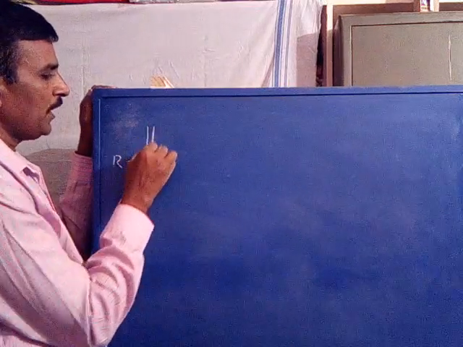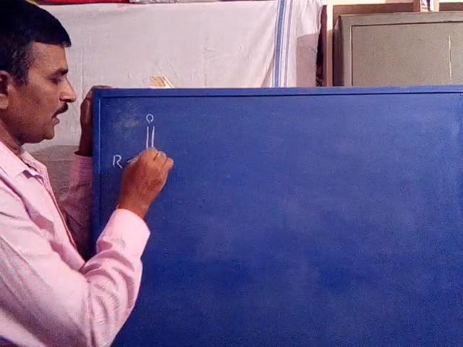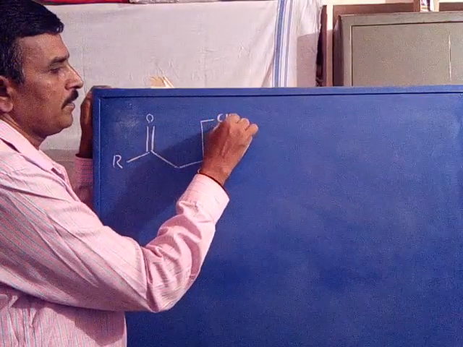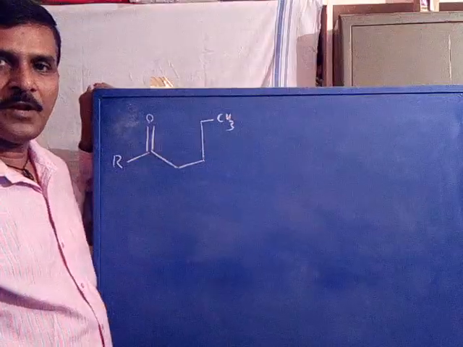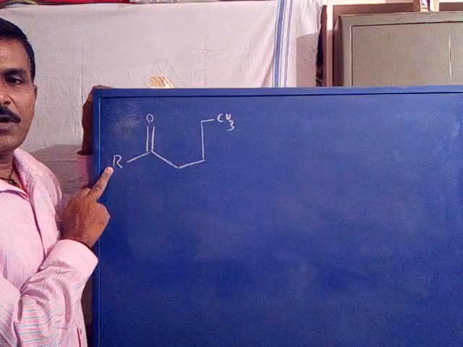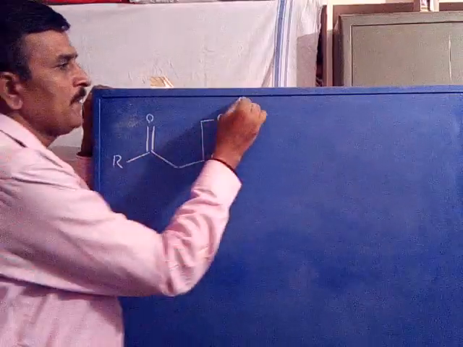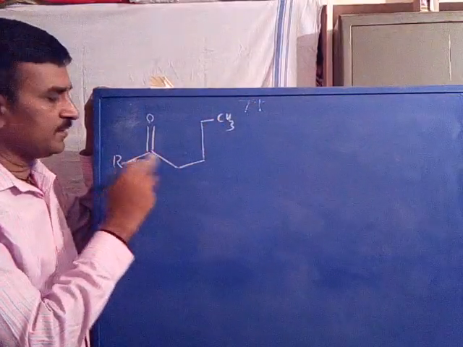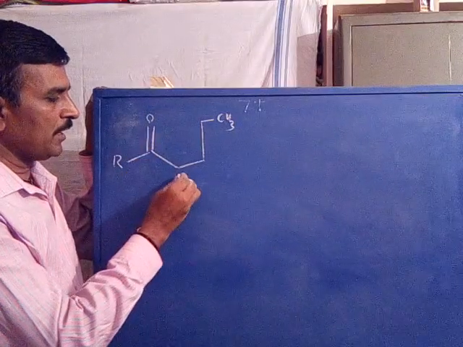you take a carbonyl compound, a substituted carbonyl compound, whatever it may be. Its molecular ion. Now it has an unsaturated system with respect to the carbonyl carbon.